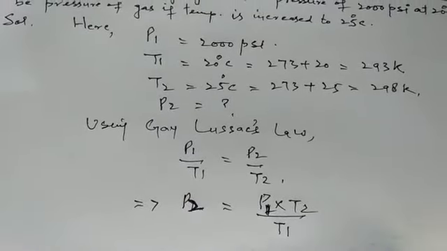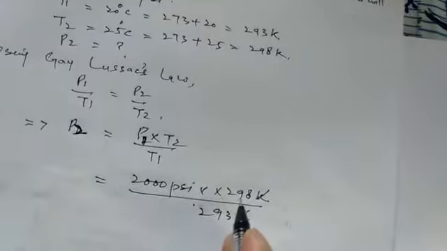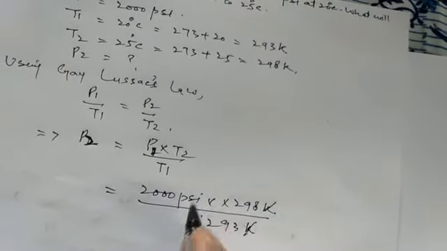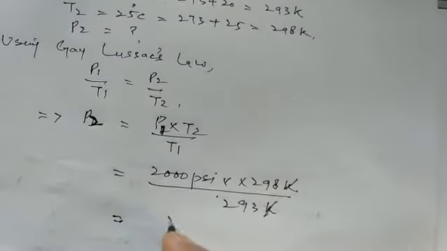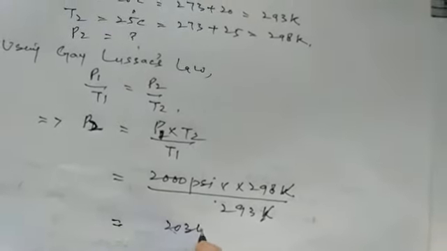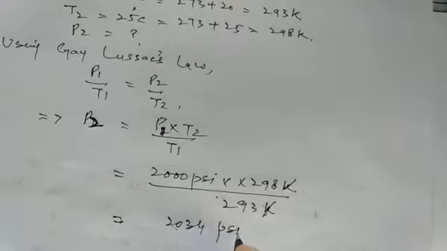Kelvin and Kelvin will get cancelled. So if we multiply 2000 by 298 and divide this product by 293, we will get 2034 psi. This will be the required pressure.